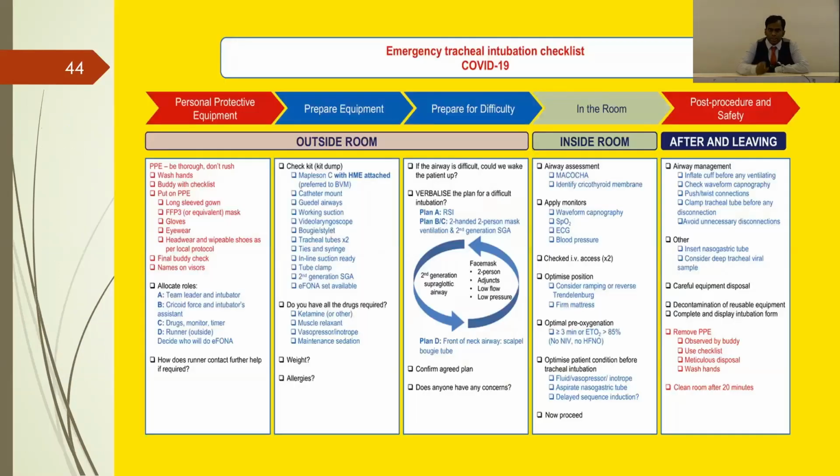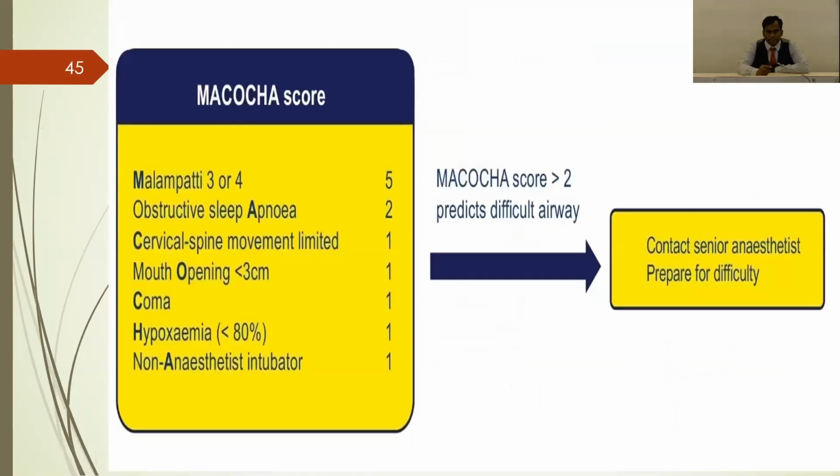And then coming to the ICU patient, how should we assess the airway in ICU patients as well as COVID-19 patients? They have made something known as the MACOCHA score. Mallampati grade 3 or 4 is scored 5. Obstructive sleep apnea is scored 2. Cervical spine movement limited is 1. Mouth opening less than 3 centimeters is 1. And coma, if the patient is in coma, that is GCS less than 8, it is 1. Hypoxemia, saturation less than 80%, is 1. And non-anesthetist intubator is 1. So 0 is a very easy intubation, and 12 is the maximum, that is very difficult intubation.